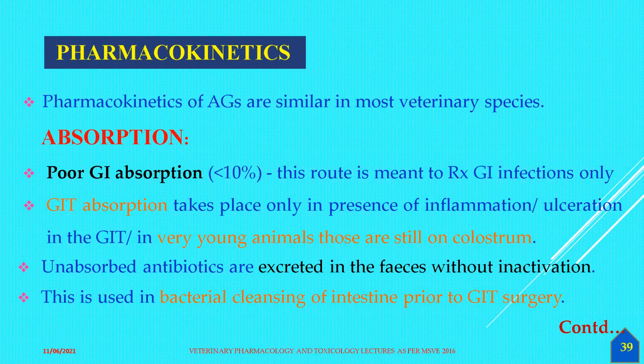Because of this, the intestines need to be sterile. Hence, we administer certain antimicrobial agents for cleansing the intestine. And especially during GIT surgery, most of the drugs used are the aminoglycosides.